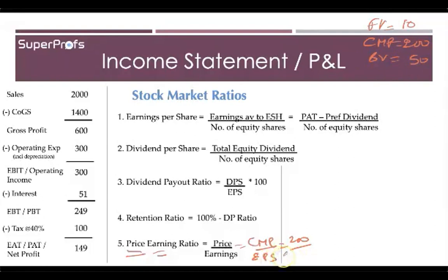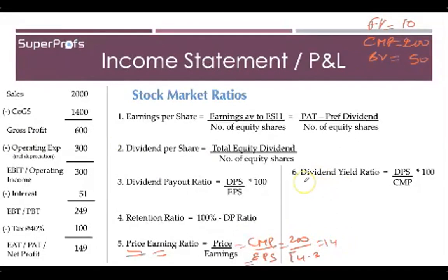Okay, so therefore the current market price divided by earnings per share is 14.3, 14. Therefore this means that the current market price of the shares is 14.3, 14 times the earnings per share. Next one is the dividend yield ratio.